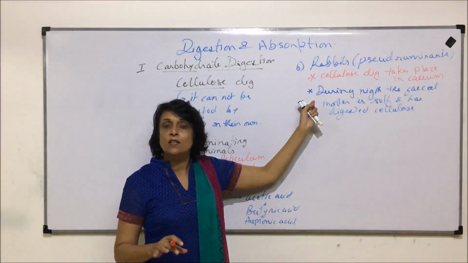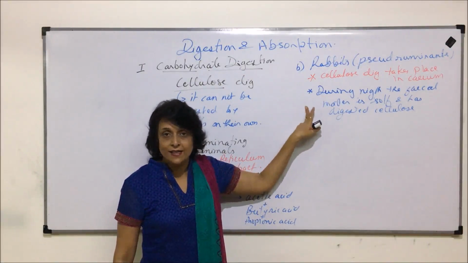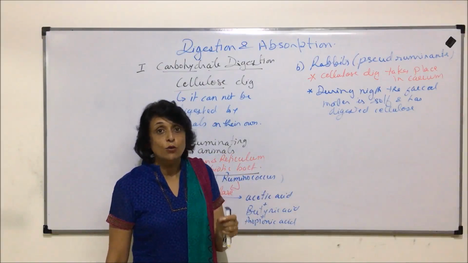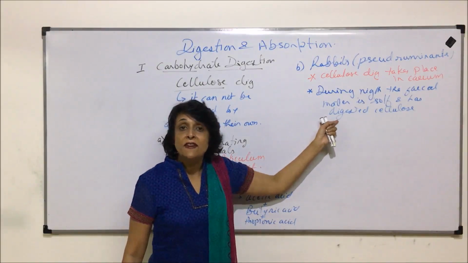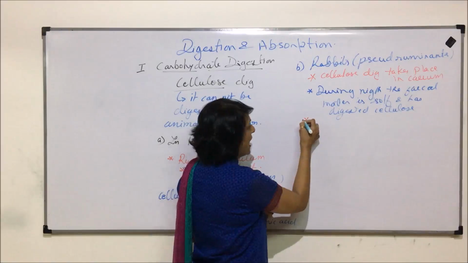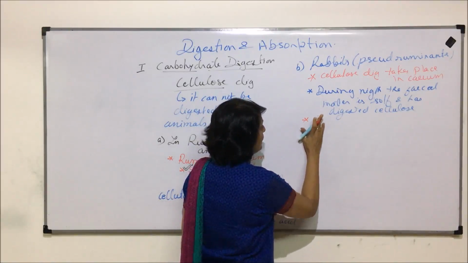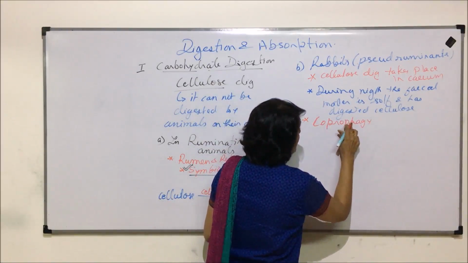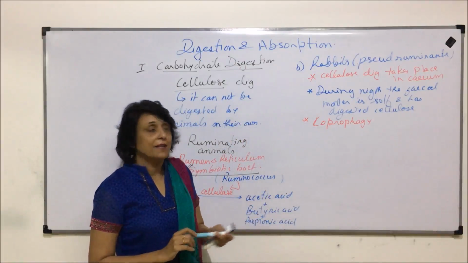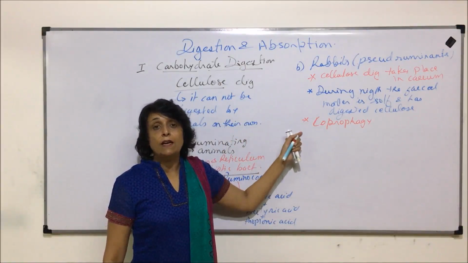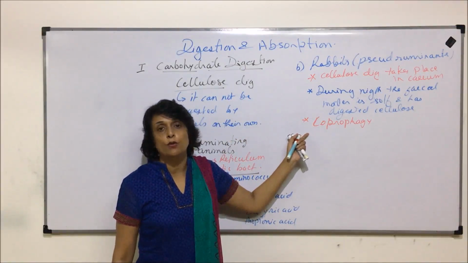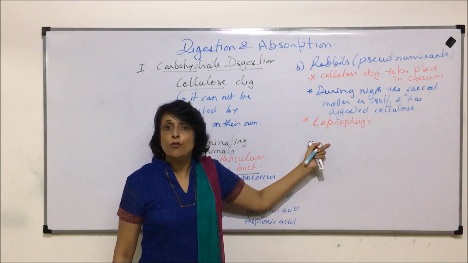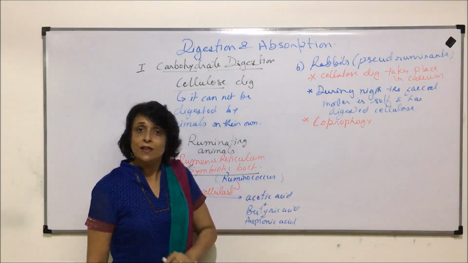During daytime, it is the normal fecal matter which contains total undigested food. During night, the fecal matter is soft and it contains the digested cellulose. So this is the feces which they feed on. Such animals are known as coprophagous, and this process is known as coprophagy. That is feeding on its own fecal matter, and they feed on only that fecal matter which contains digested cellulose. Now after they have consumed that digested cellulose, it is going to go through the small intestine and absorption will take place there.